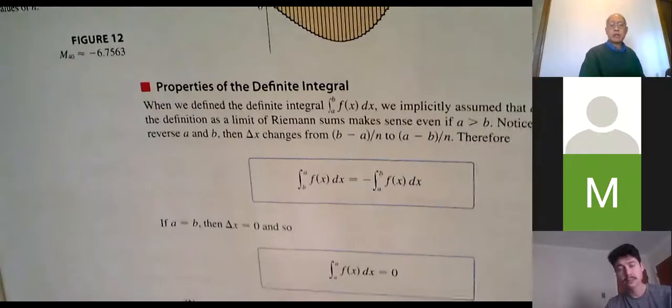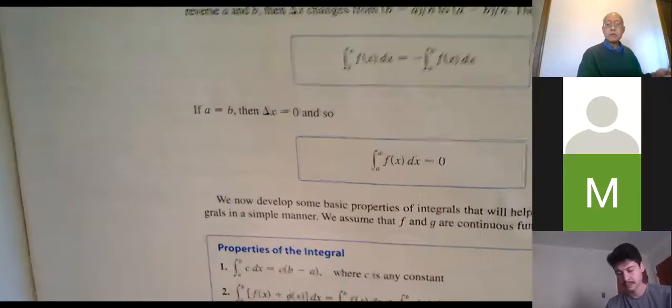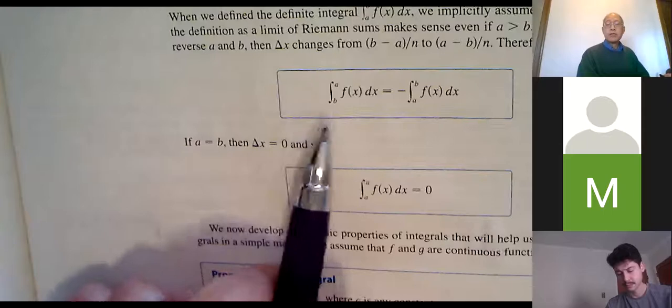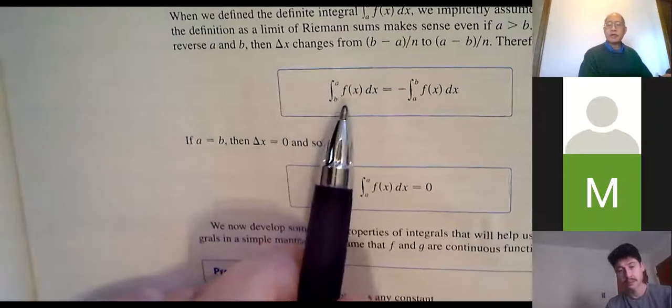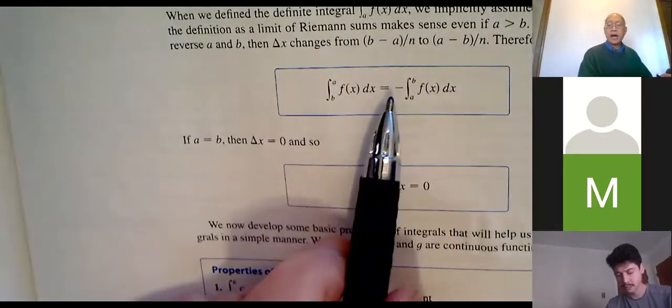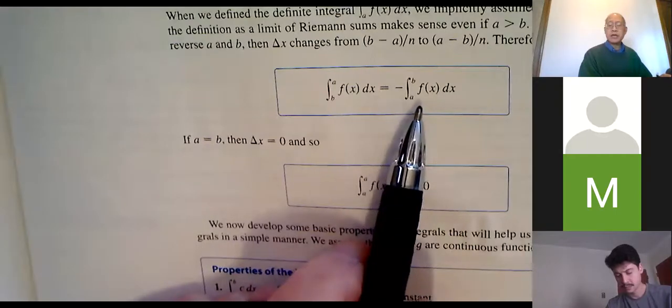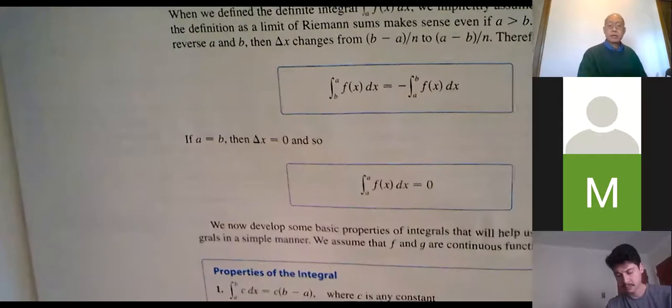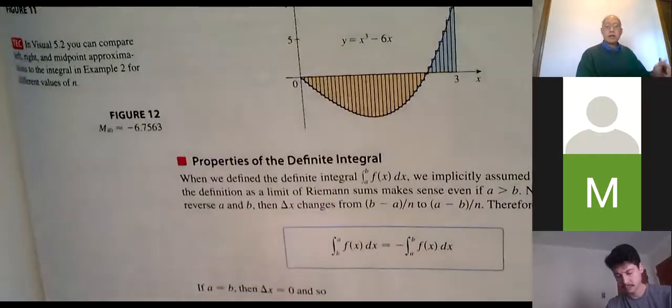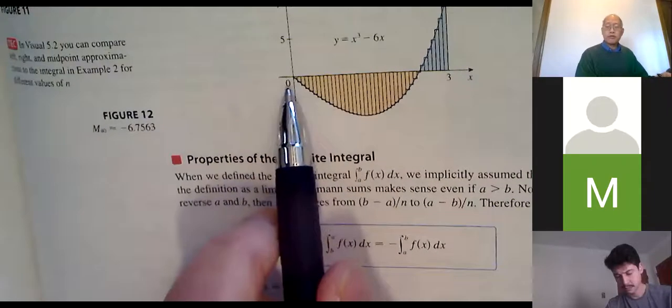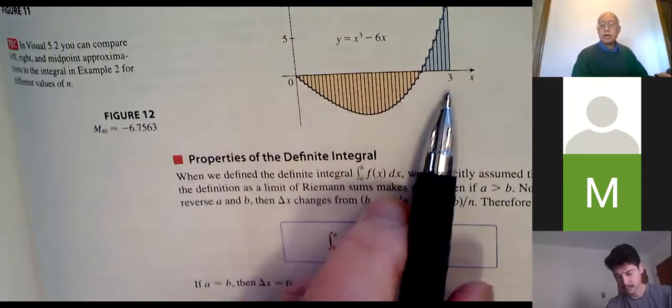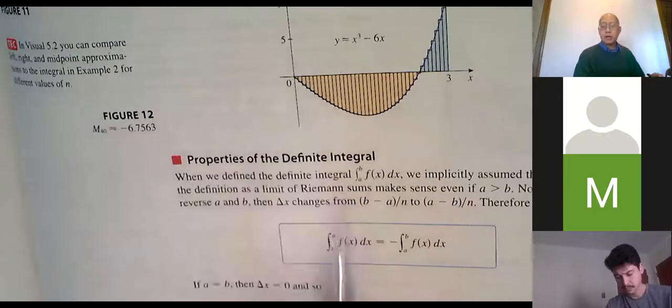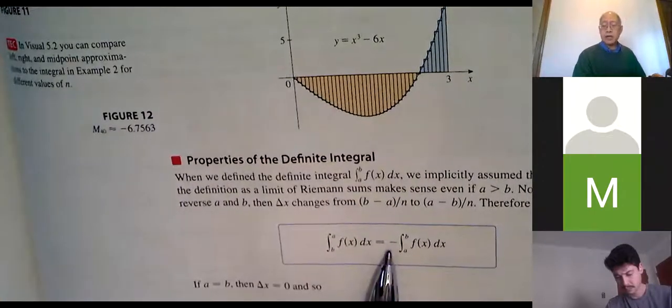So here are some properties of the definite integral. You can put these on your cheat sheet if you would. Page 385. The integral from b to a of f of x dx is equal to the opposite of the integral from a to b of f of x dx. Normally we go from left to right, from 0 to 3. So what if I go from 3 to 0? That's going to be the opposite of the value.